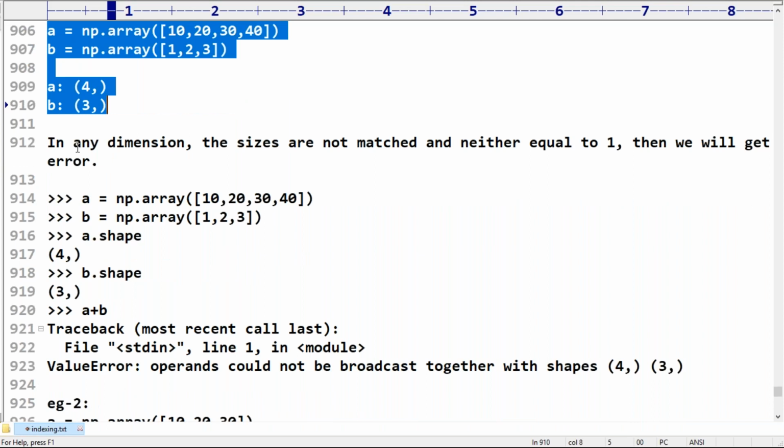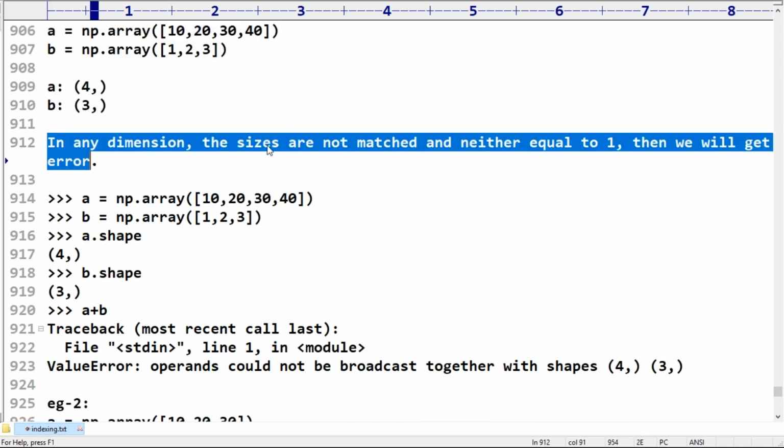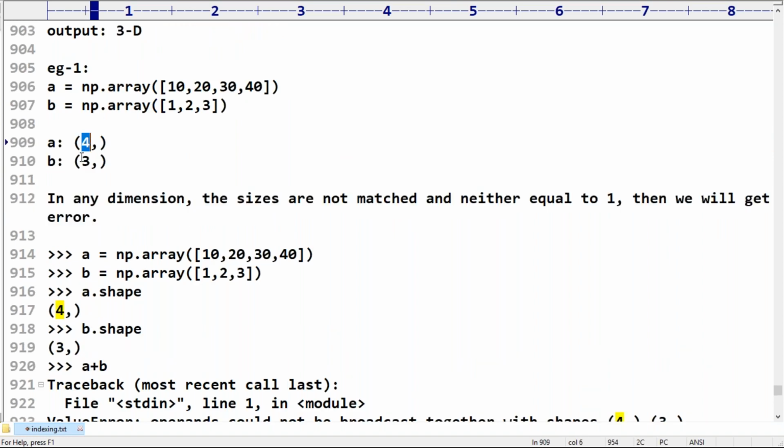Now, in any dimension, if the sizes are not matched, and neither is equal to 1, then we will get an error.